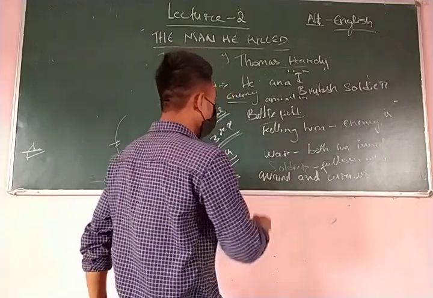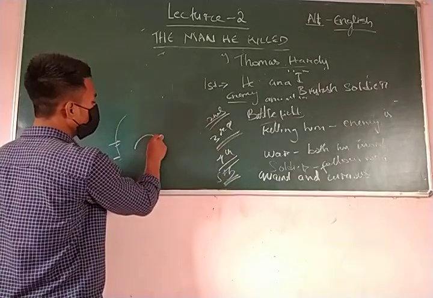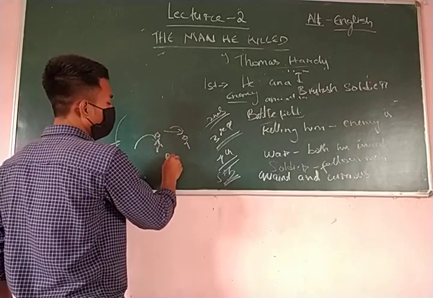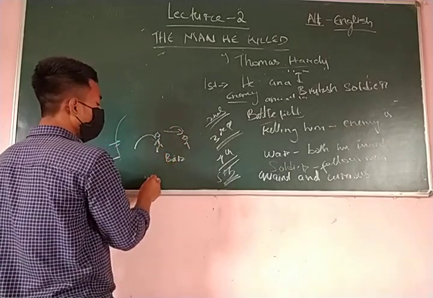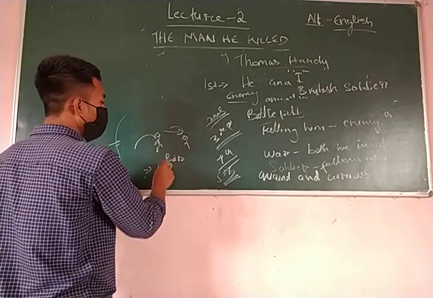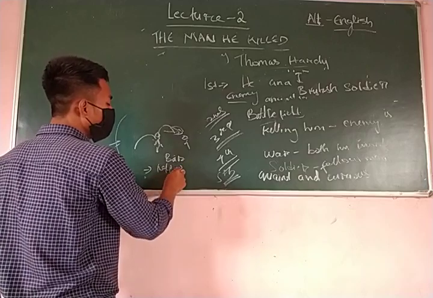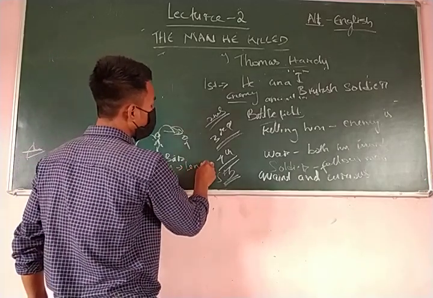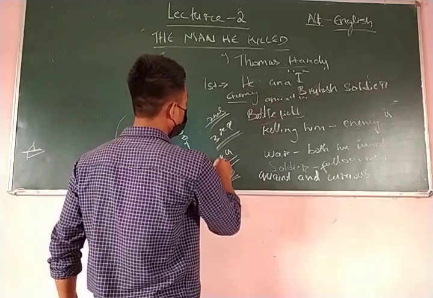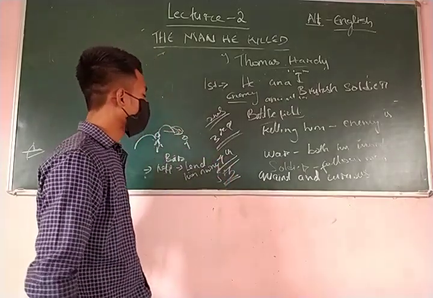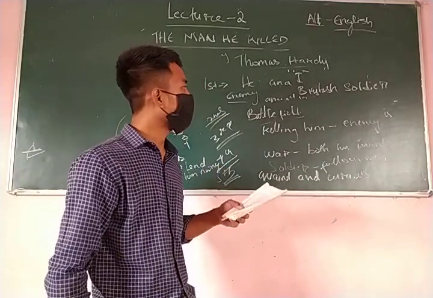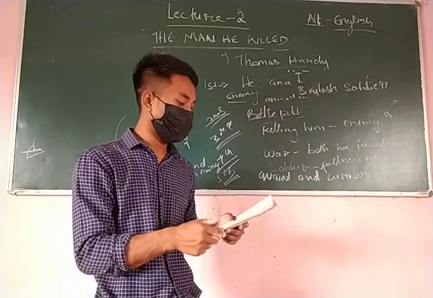He said that if you meet the enemy whom you shoot in a bar, or in any place, you may help him, and you may even lend him some money. That is what the British soldier is saying. And this is the point written by Thomas Hardy. I hope you understand the point.